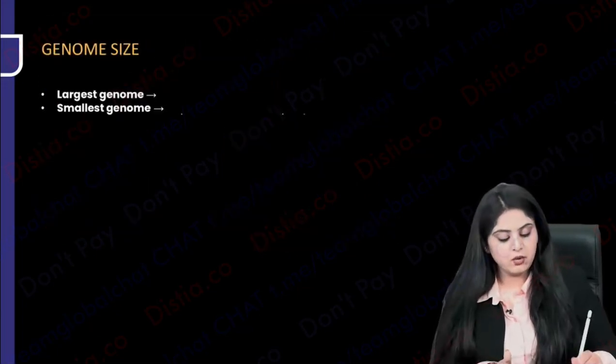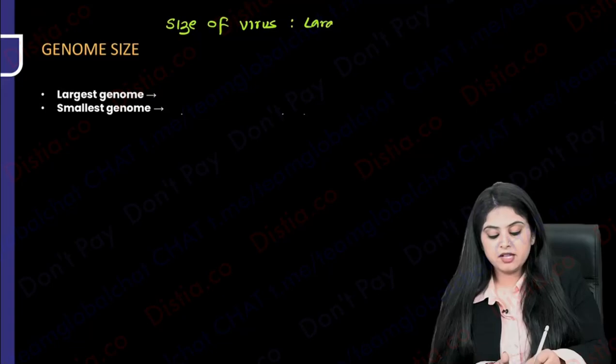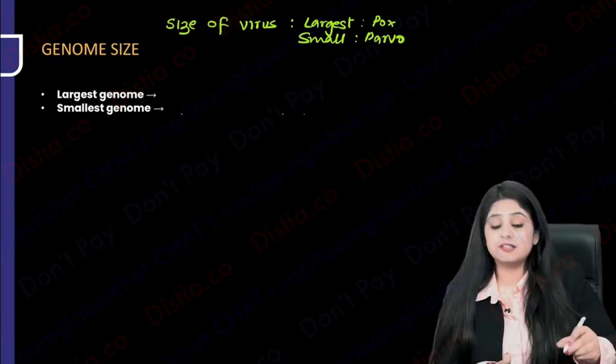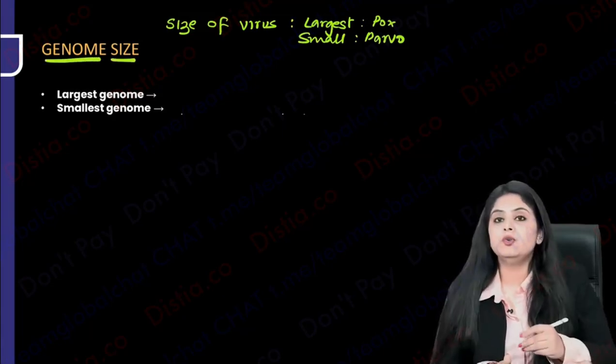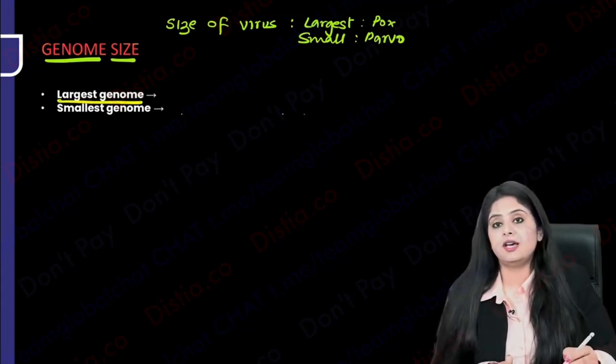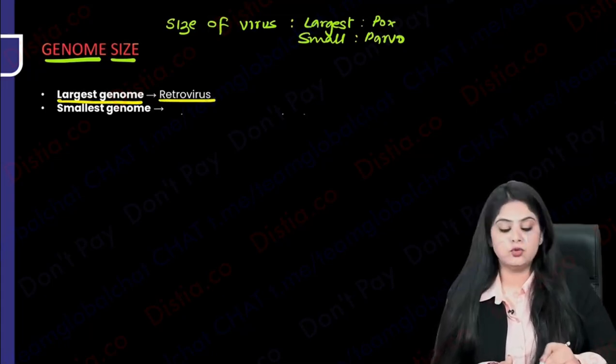Let's move forward. Now, if they ask you the size of the virus, if I had asked you which is the largest, you said pox. And if I asked you what was the smallest, you said, ma'am, that was parvo, the small crying virus. But now I'm asking you the size of the genome, the DNA and the RNA. So don't get confused in the paper. What have they asked me? Size of the genome or size of the virus? Because size of the genome, which is largest, has to be HIV. Come on, that has to be the retrovirus, largest genome.